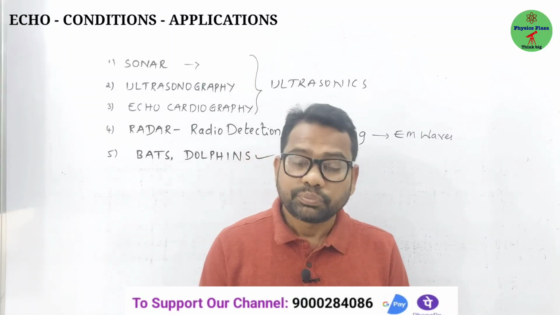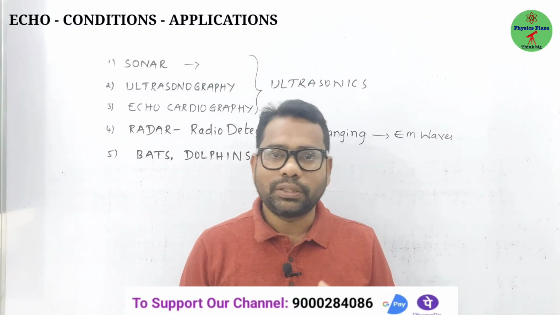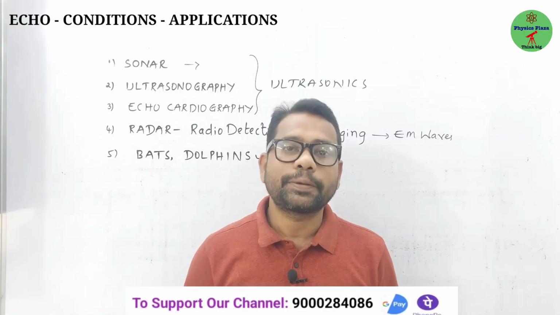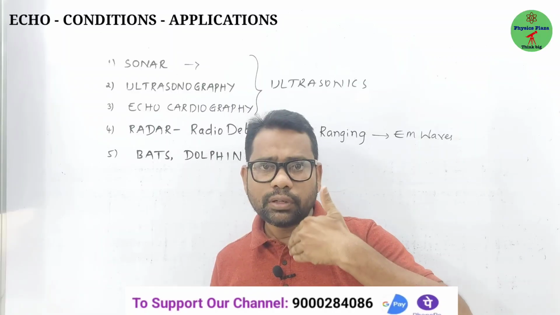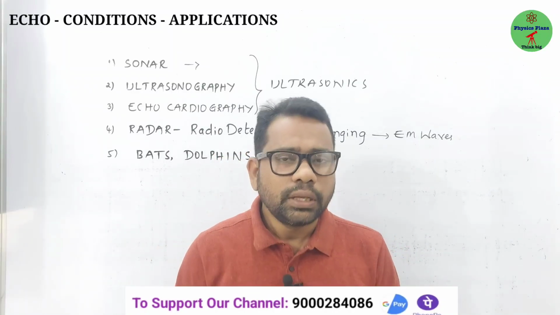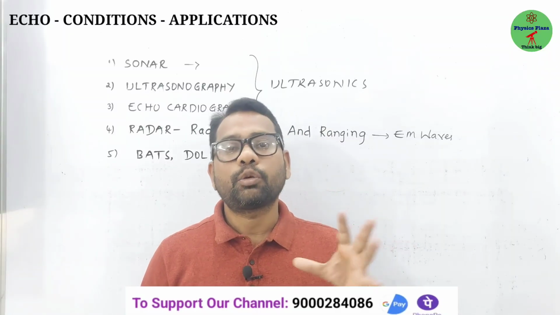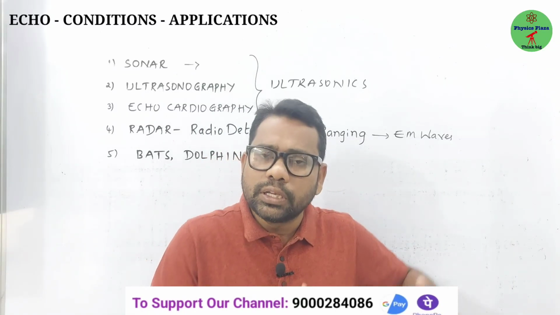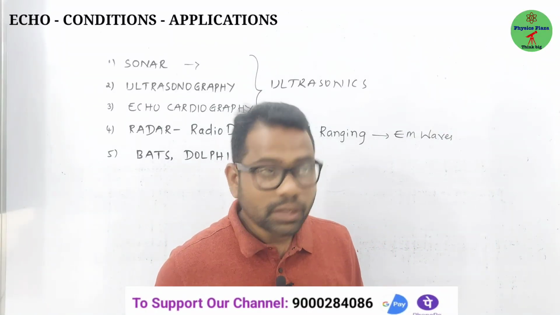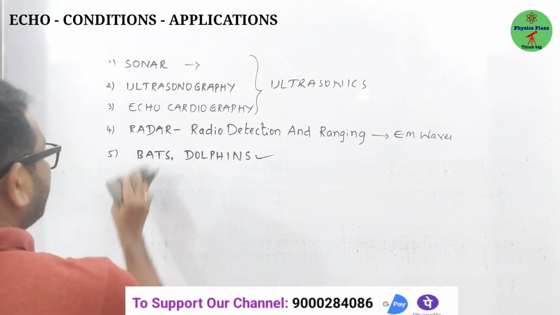The first one is that they have high frequency, which means high energy. They are very energetic. Second one, high directivity, means they can travel through a medium without getting absorbed much. And third one, they are confined into a narrow beam. Because of these three main properties only, they have become very famous, and we are using them like anything. Clear? So this is about the echo and applications of echo.